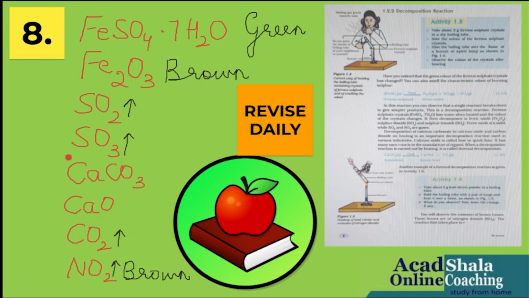Next is calcium carbonate, which I told you on the last page. Calcium oxide we also know, quicklime. Carbon dioxide with an arrow pointing upwards because it's a gas. And most important among these is nitrogen dioxide gas, which is brown in color, with the arrow pointing upwards. This is usually asked in the exam. What is the color of the brown gas evolved? What is the name of the gas which is brown in color? Either they will ask you the color, or they will ask which gas is evolved. Either way, both ways, it is very, very important.